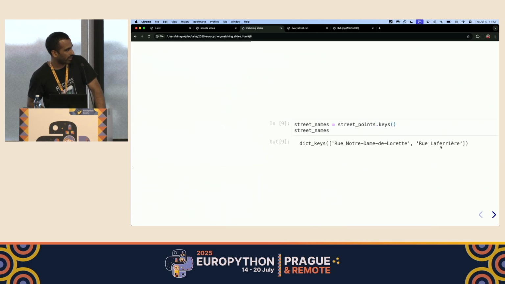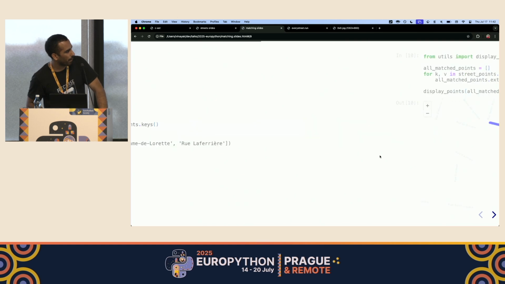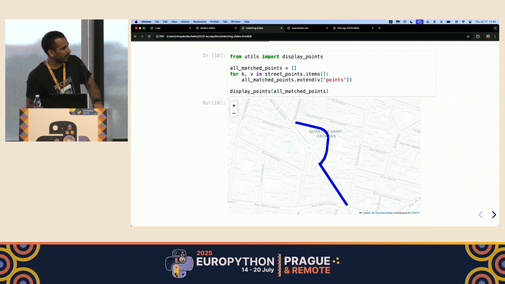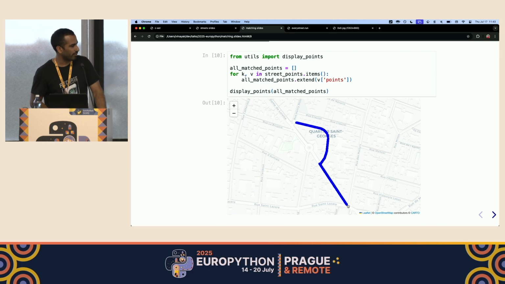If we look at the next slide, we can see that we found two streets, Notre Dame de Lorette and Lafayette. If we plot those, we can see that all of the points from that noisy run that we initially got have been snapped to the nearest street, which is what we wanted to do.